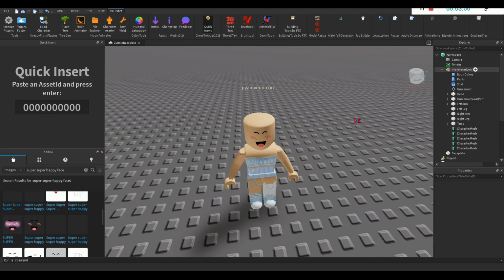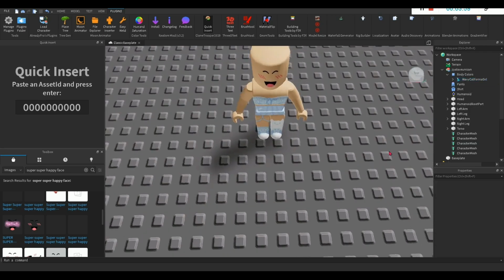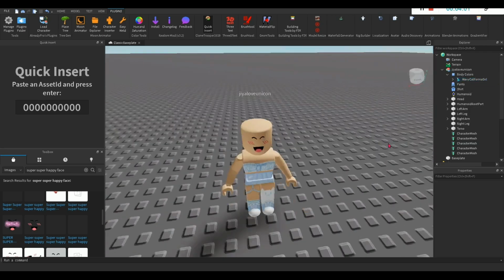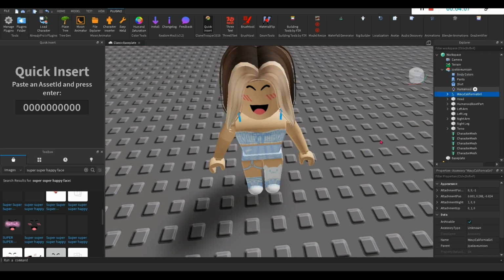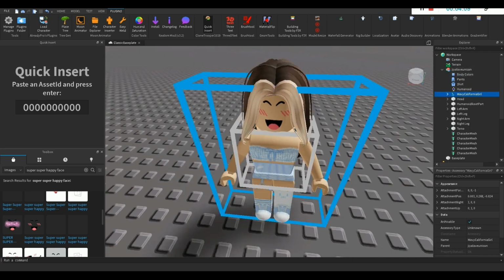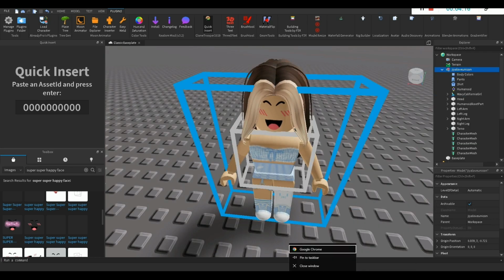Now once you have done that, go ahead and drag the hair over like this. You just have to drag the corrector, not the body parts. Okay, there we go. And we have hair, yay.